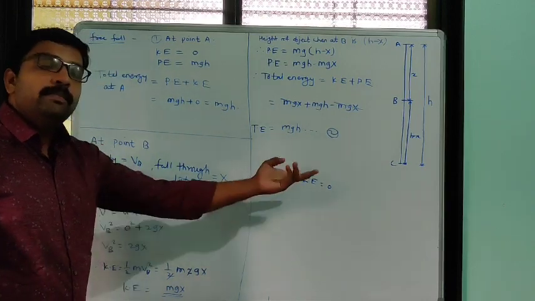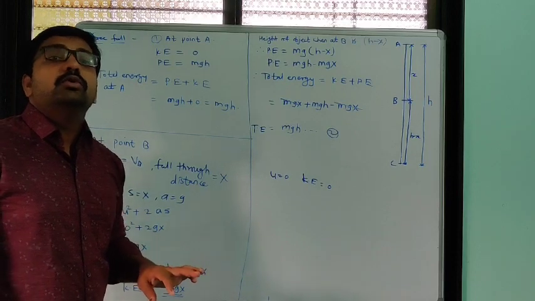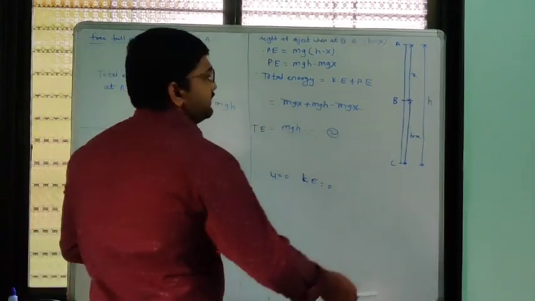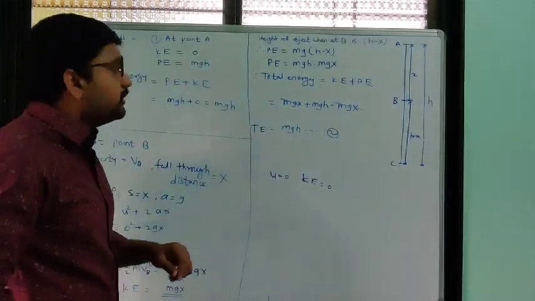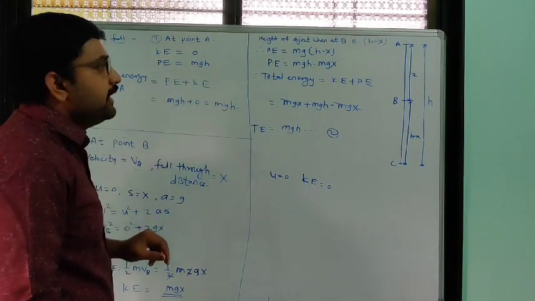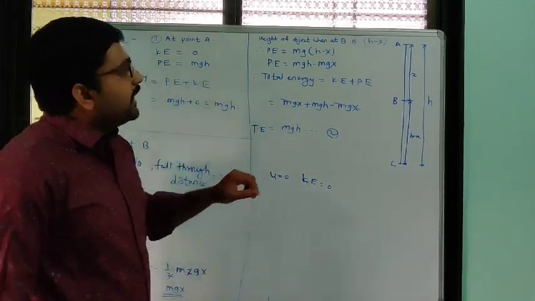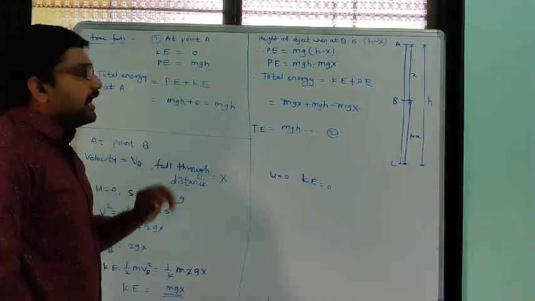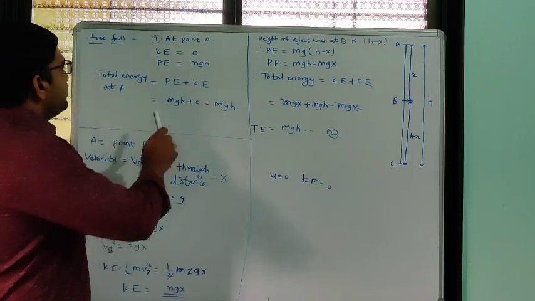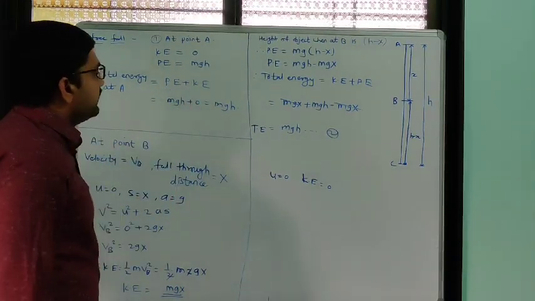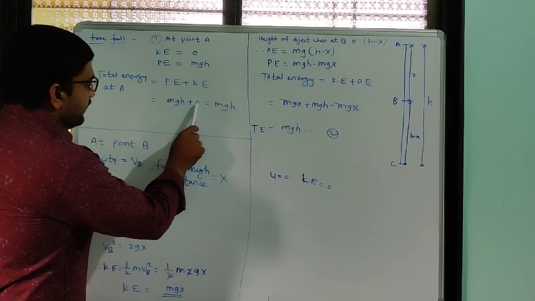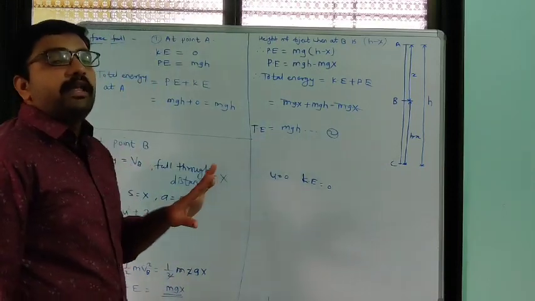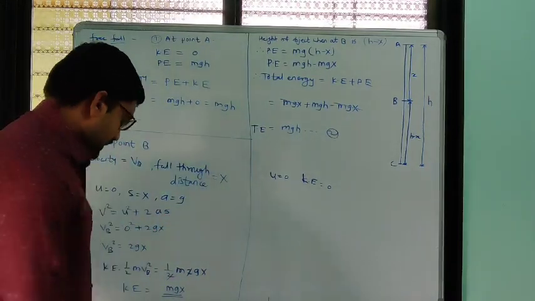So whatever energy the object has at point A must be potential energy, due to its height, which is mgh. Total energy equals potential energy plus kinetic energy, that is mgh plus 0. So the total energy at point A is mgh. That much we studied up to the last lecture.